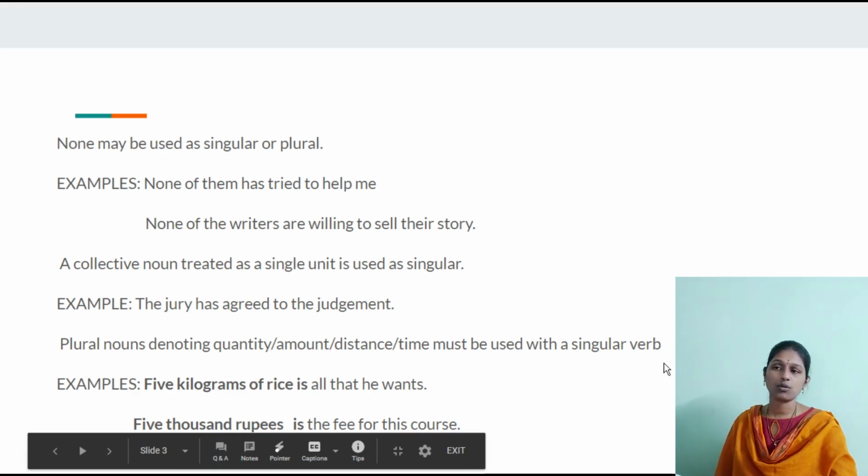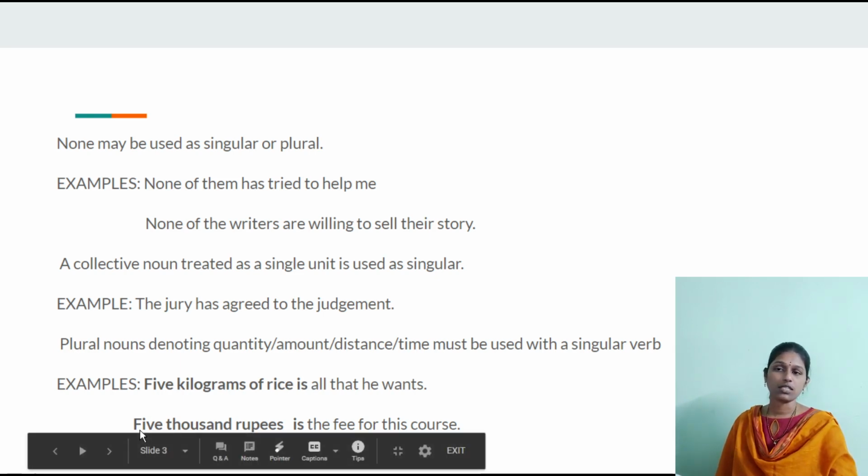Okay, and plural nouns denoting quantity, amount, distance, time must be used with a singular verb. So plural nouns denoting quantity, amount, distance, time, we use a singular verb with them because they are mostly uncountable nouns. 5 kilograms of rice. So rice is uncountable noun, so we use a singular verb here. So 5 kilograms of rice is all that he wants.